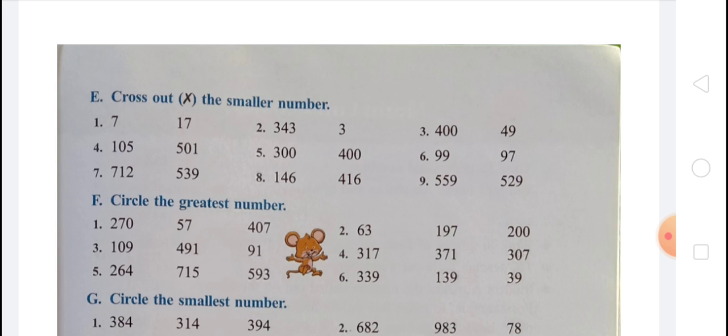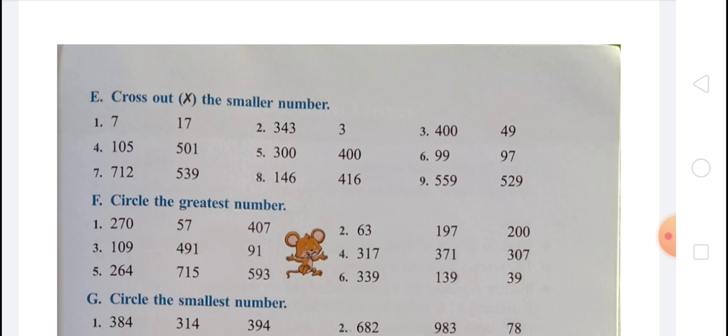And in 7, 539 is smaller than 712. So we have to cross out 539. And in 8, 146 is smaller than 416. So we have to cross out 146. And 9, 529 is smaller than 559. So we have to cross out 529.